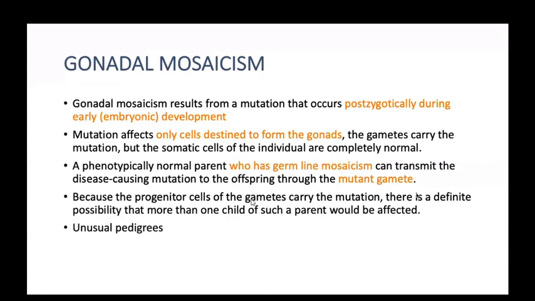Phenotypically normal parents who have germline mosaicism can transmit the disease-causing mutation to their offspring through the mutant gametes, because the progenitor cells of the gametes carry a mutation. There is a definite possibility that more than one child of such parents would be affected. There are no pedigrees available, as it is mostly unusual, so I have not included one for you.